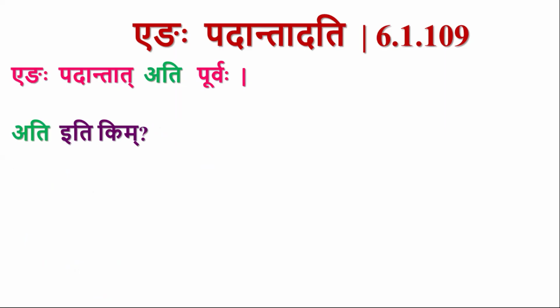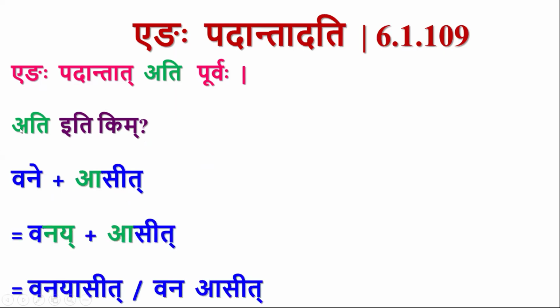Ati iti kim. Why ati? Because this sutra is applicable only for rasvakara. In padantad a, this a is present at the end of pada, but it is not followed by rasvakara. It is followed by dirgha akara here. Vane asit. Here this sutra is not applicable. So by echo yavayavaha we have ekarasya ayadesha, vanai plus asit. If we combine these two, vanai asit, athava by lopa shakalyasya, if we delete that yakara, it becomes vana asit. So this sutra is applicable only for rasvakara.